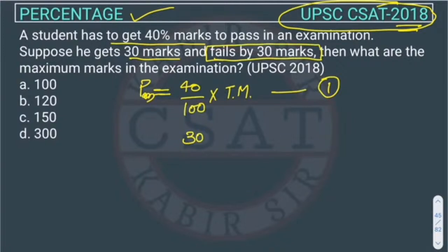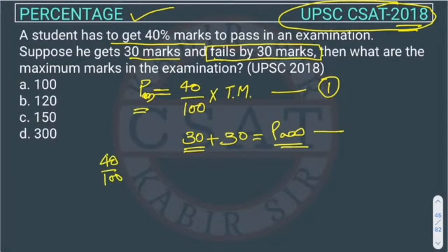But he fails, he is getting 30 marks less than the passing marks, right? So he got this marks. If we add 30 marks, will he pass or not? Tell me this. He will pass the exam, right? So this pass and this pass will be equal or not? So what will be the equation?